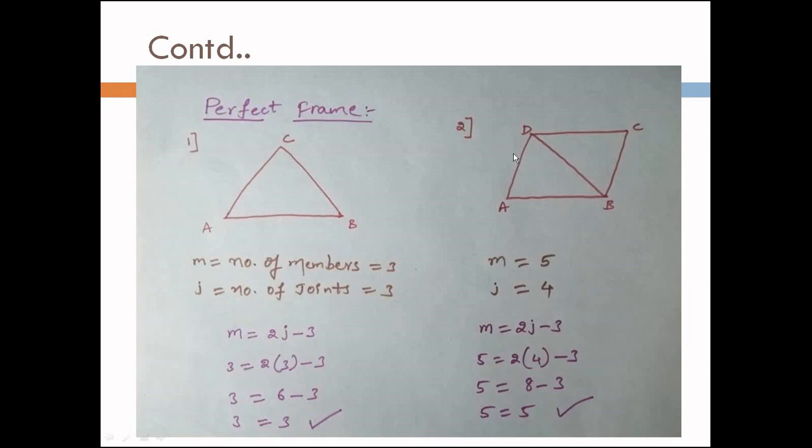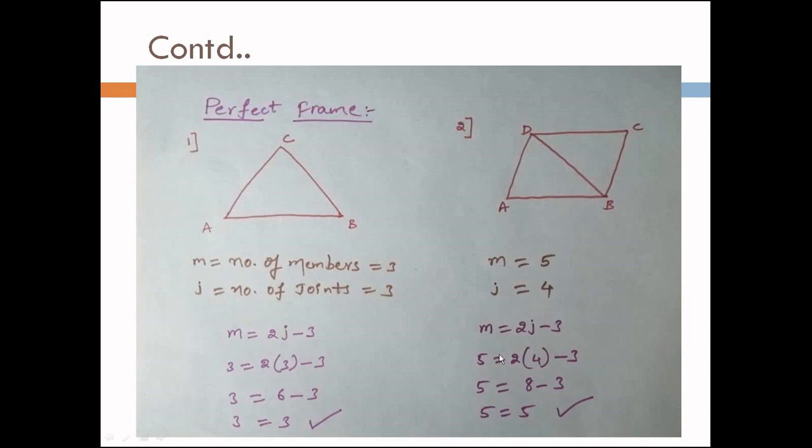In the same manner, for the second frame which is given like this, these are the examples which we need to write in the examination when asked. So here we have 5 members. This is member 1, member 2, member CD it is 3, DA it is 4 and BD it is 5. So 5 members. And coming to joints, joint A, joint B, joint C and joint D. Here also there are 5 members and 4 joints.